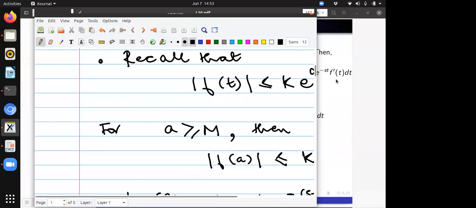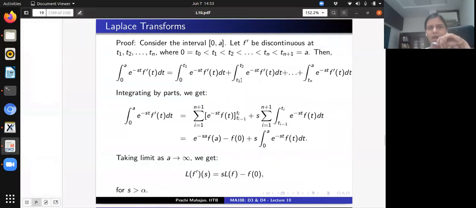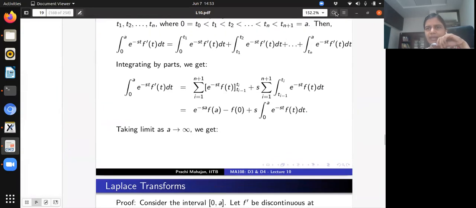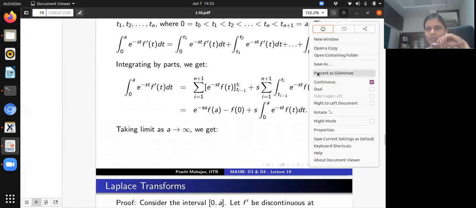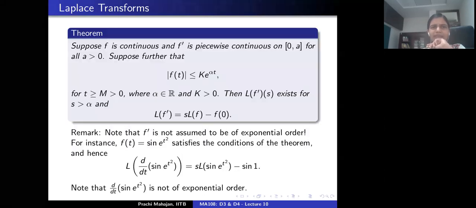Okay. All right. So this is telling you how the Laplace transform of the derivative of f is related to the Laplace transform of the function f. So let me ask you another question here. Where did we use the fact that the function little f is continuous? See, the assumption has that f is continuous. We certainly use this assumption. Where did we use the fact that little f is continuous?